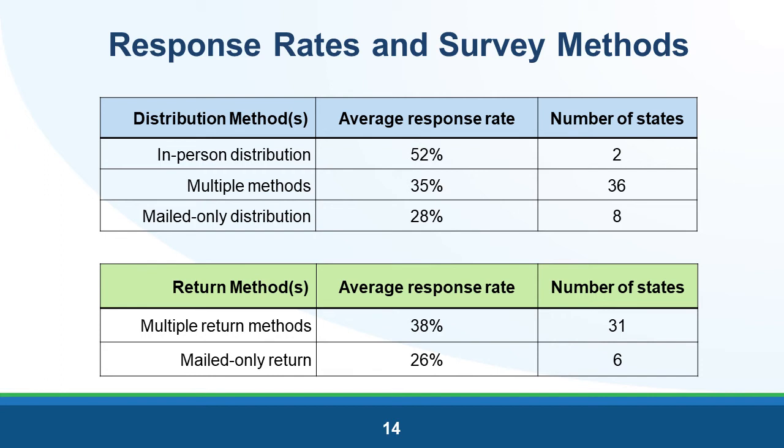This year, in-person distribution had the highest average response rates. However, since only 2 states used this method, the data should be treated with caution. Also, states who used multiple return methods had a higher average response rate than states who used a mail-only method. Together, your dissemination and return methods are one area to consider when thinking about which factors might be connected to improving response rates. Another drill down we encourage is to look at your response rates across different subgroups, such as by region or local program, family language, or other child and family variables.